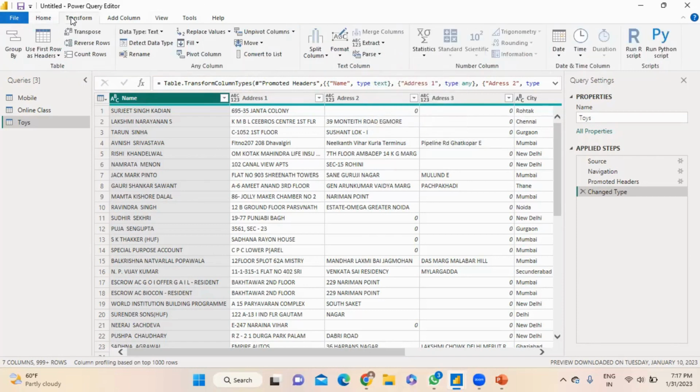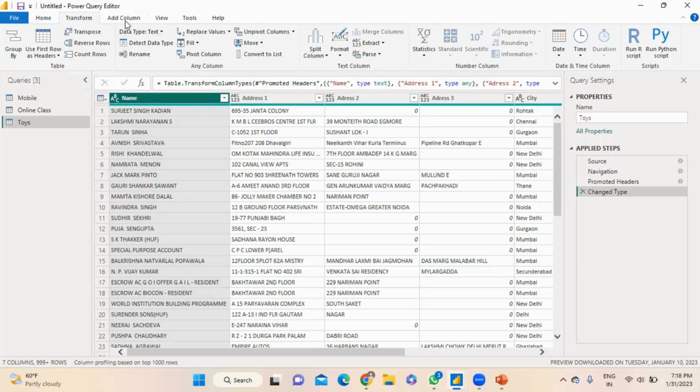Second one is Transform. There are lots of transforms: Transpose, Reverse, Count Rows, Detect Data Type. Transform provides access to common data transformation tasks such as adding or removing columns, changing data types, splitting columns and other data-driven tasks.